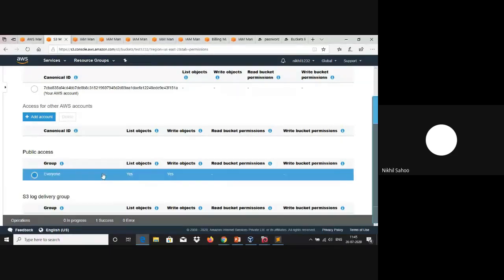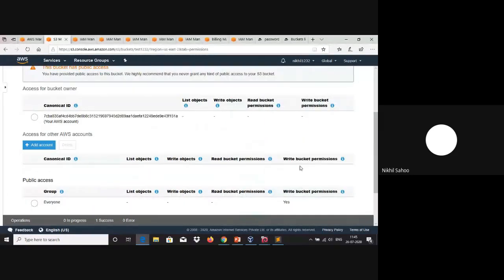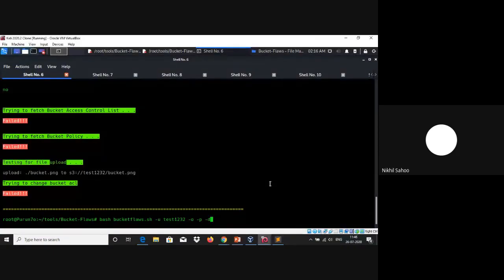And now let's run a scan again. So let's disable all these permissions here, and let's just enable this particular write bucket permission. As of now, we only have write bucket permissions. So let's run this tool again over that particular bucket.